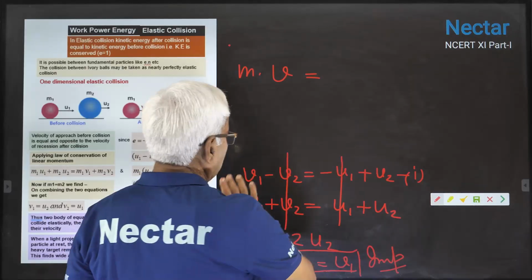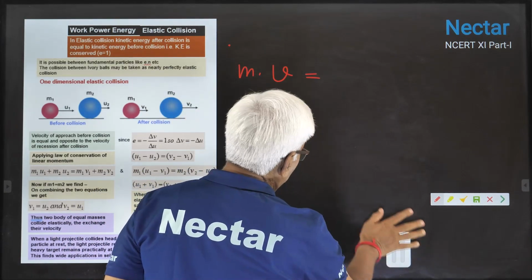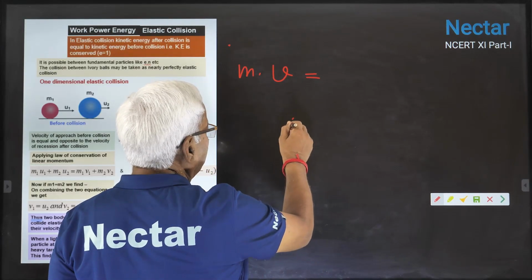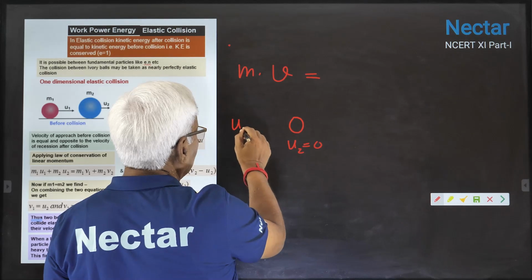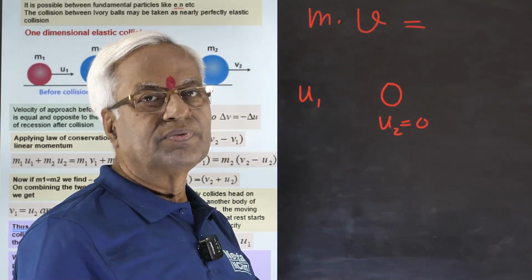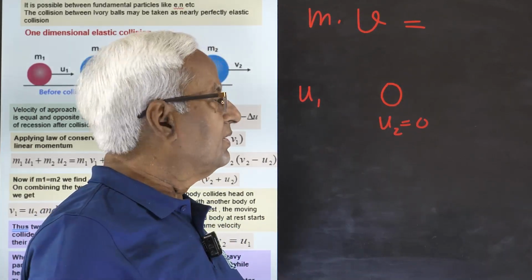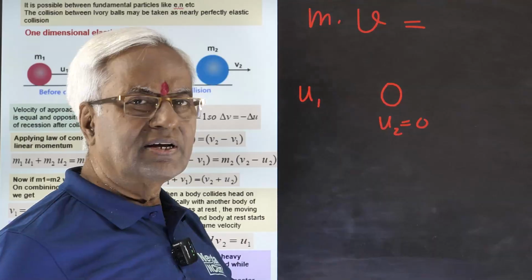If this case is applied to one very rare and interesting situation, that one body is at rest, and somebody comes and collides with it, what's going to happen? If they are having equal masses, then it's very clear cut.